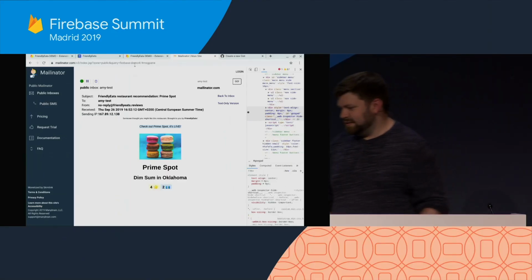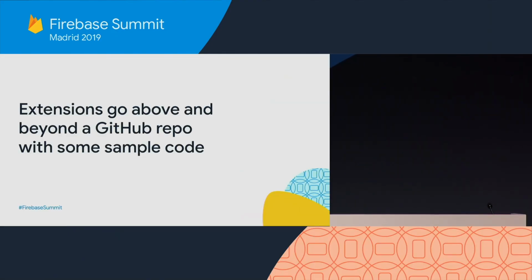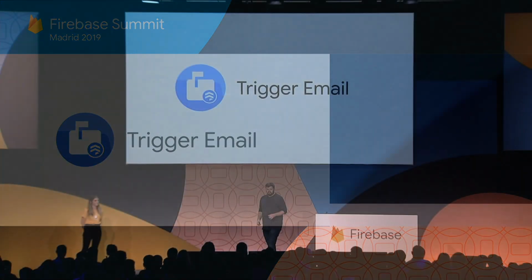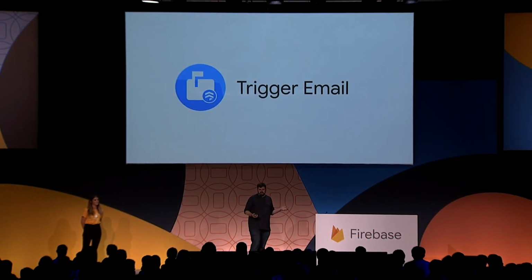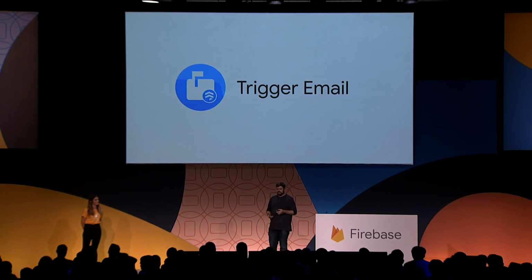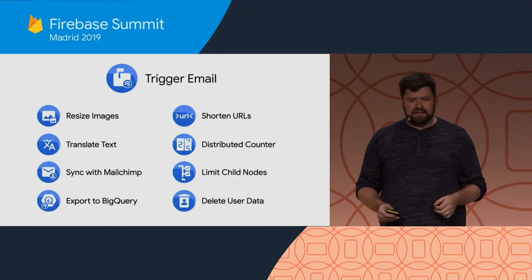Can we go back to the slides? So I just walked you through how I was able to implement a social sharing feature much faster than I could have otherwise by using Firebase extensions. But of course, sending email is just one of the extensions we're introducing today. There are 9 of them in all. And we've tailored each one to solve a specific problem quickly while being flexible enough to work for a wide variety of applications. Of course, this is really just the starting line.